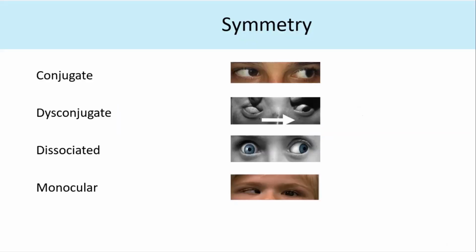So when you talk about nystagmus, you talk about symmetry. How's the direction of the nystagmus? Is it conjugate in the same direction, or is it different directions, or is it dissociated, in which the amplitude of one eye is more than the other, or is there just involvement of one eye, that is, monocular?